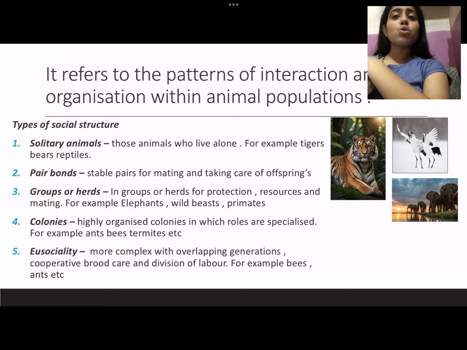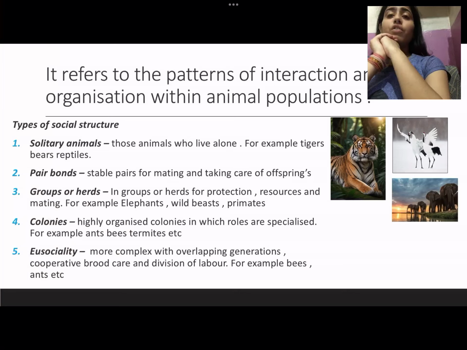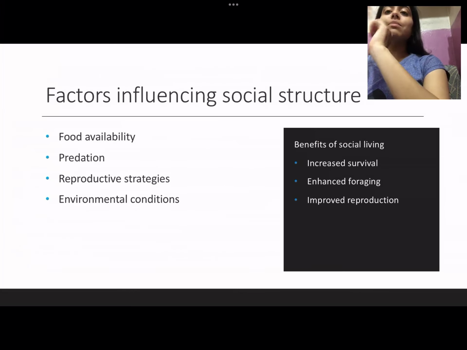And another is eusociality. Eusociality is very similar to colony formation, but they have more overlapping generations. Also they have cooperative brood care and division of labor. Examples are also bees and ants. So these were how organisms live in a social structure. There are a number of factors that influence the social structure. One of them is food availability, another is predation, another is reproductive strategies, and another is environmental conditions.